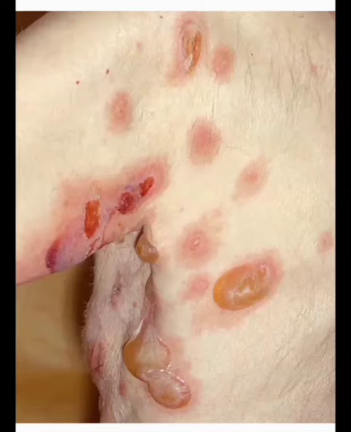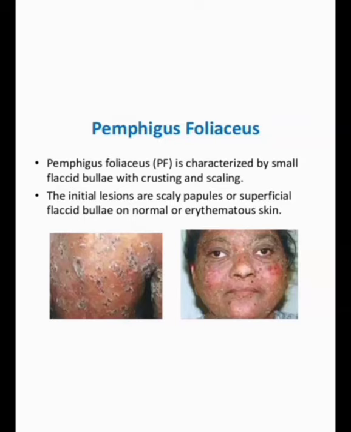Okay, so that occurs most commonly in Pemphigus vulgaris. Next one, Pemphigus foliaceus. Pemphigus foliaceus is characterized by small flaccid bullae with crusting and scaling. Here there will be small bullae. Crusting and scaling is common.